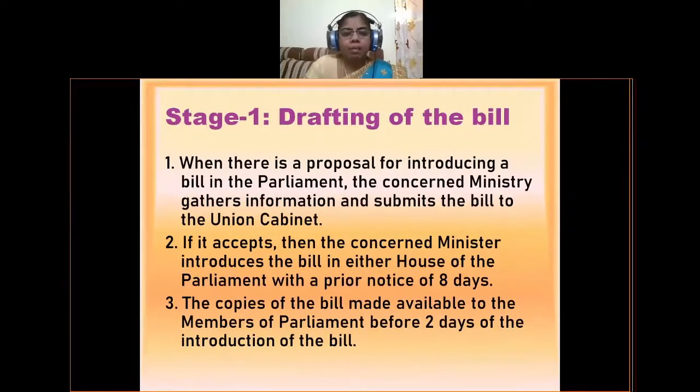Okay, the copies of the bill are made available to the members of parliament 2 days before the introduction of the bill. So all the copies will be printed and supplied to all the members of the parliament 2 days before the introduction of the bill. Okay, so this is stage 1, that means drafting of the bill. So let us move to stage 2.